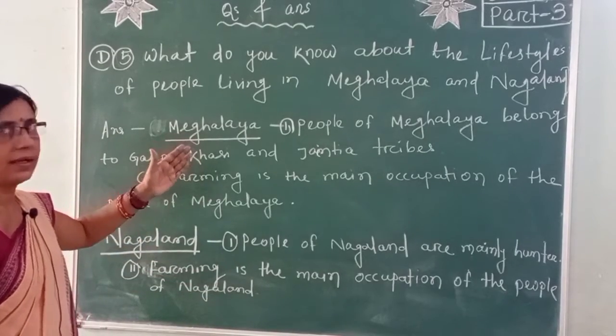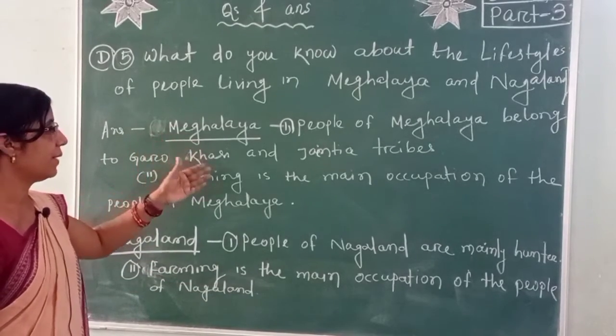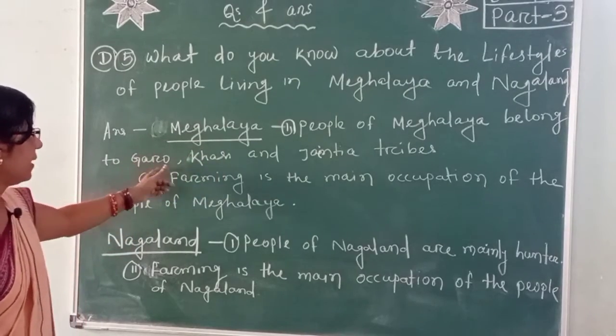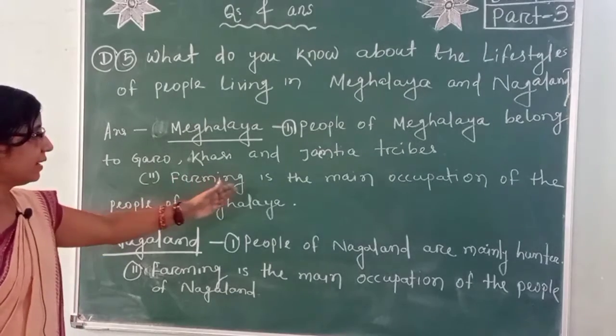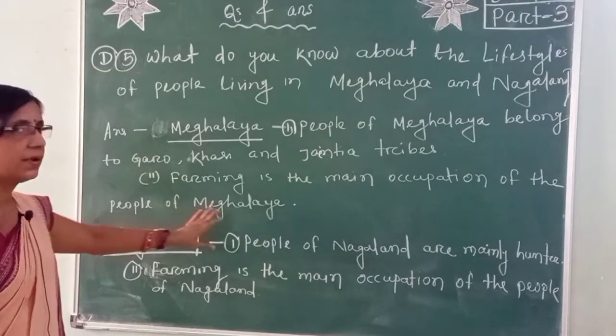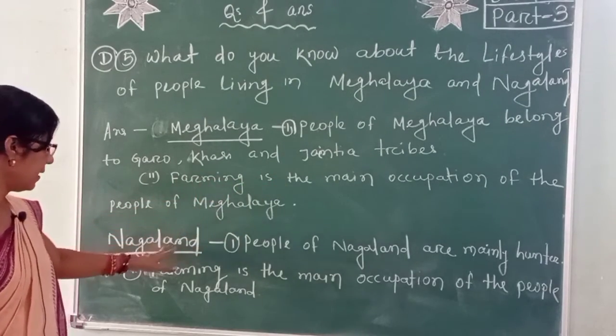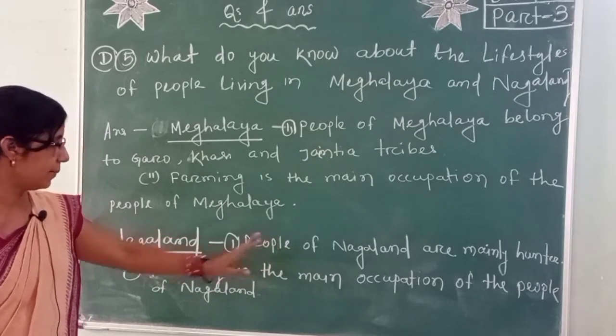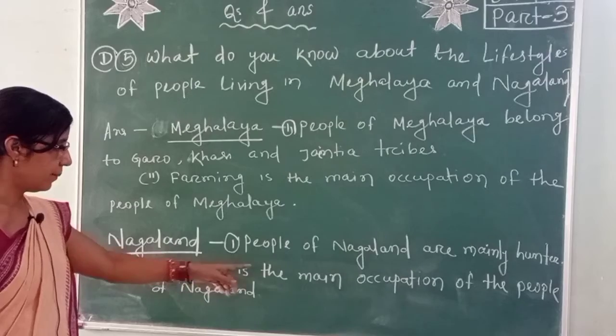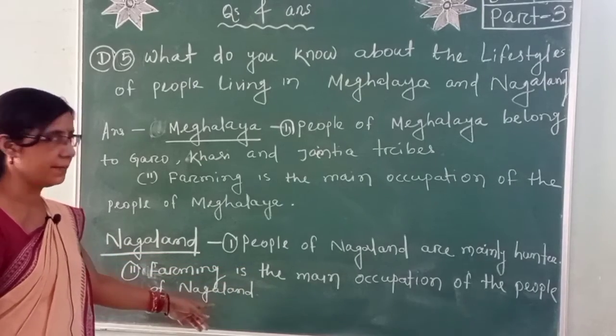So people of Meghalaya belong to Garo, Khasi and Jaintia tribes. Farming is the main occupation of the people of Meghalaya and Nagaland. People of Nagaland are mainly hunters. Farming is the main occupation of the people of Nagaland.